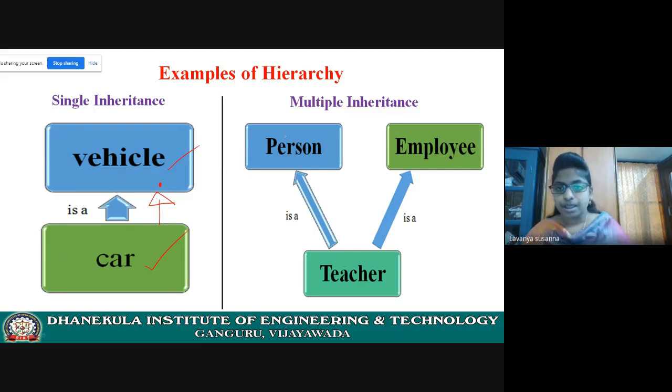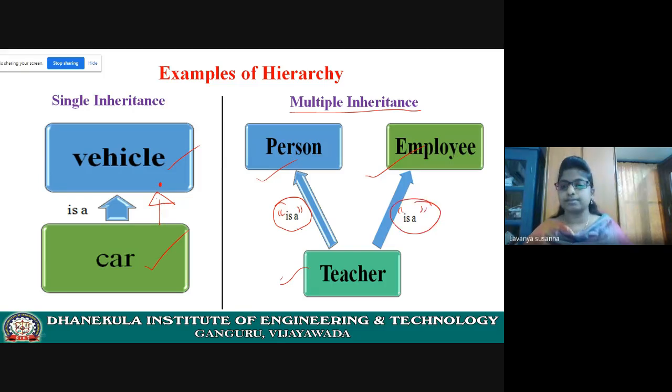And next, multiple inheritance, where one class acquires the properties of multiple classes. This is called multiple inheritance. One class acquires properties of another class, that means multiple classes. And here, see the relationship. The is-a hierarchy is important. Teacher is a person. Again, see the is-a hierarchy.